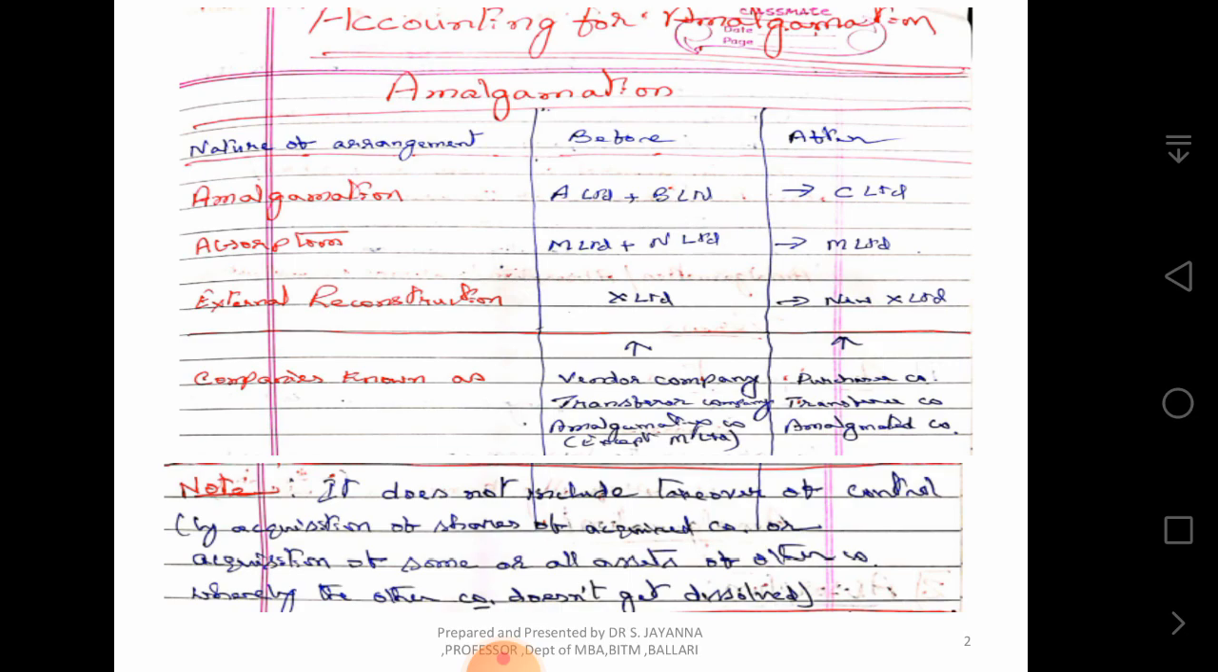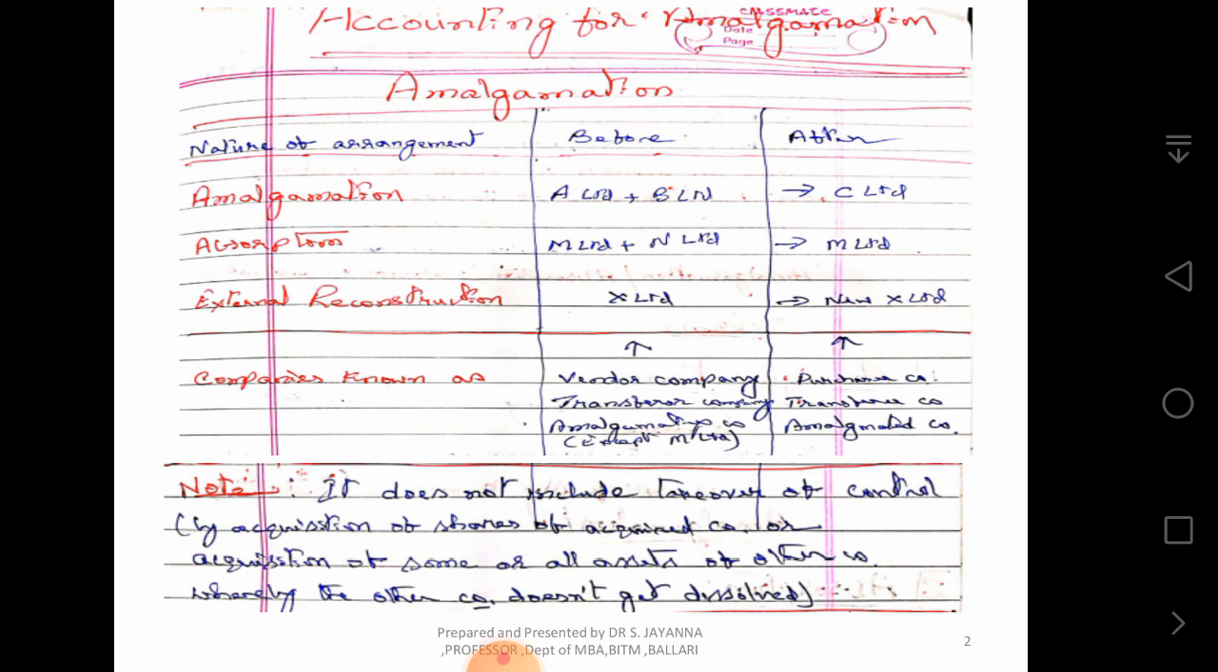Friends, to put it in a nutshell, amalgamation: what happens in that, let us try to know. Amalgamation is where two independent existing companies get merged and a new company is formed. A Limited plus B Limited get dissolved or liquidated and C Limited is formed. After amalgamation, only C Limited is there, whereas before we had A plus B Limited.